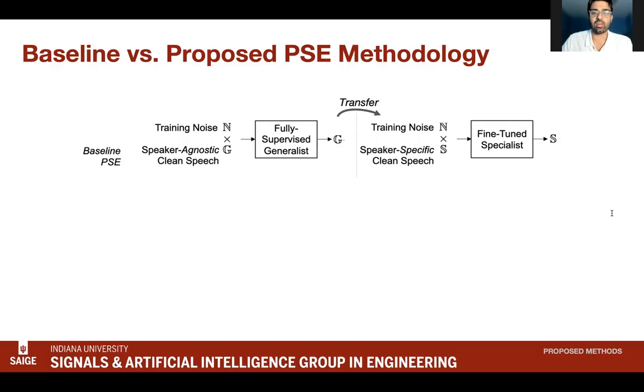Next, to make this model actually personalized, one could fine-tune the generalist model using the target speaker's clean speech data, S. Because we're relying on the clean target speaker's voice for training, this becomes a few-shot solution to PSE instead of a zero-shot solution. This strategy of transfer learning has a few issues. There's a chance that it could overfit, but more importantly, few-shot learning might not be an option.